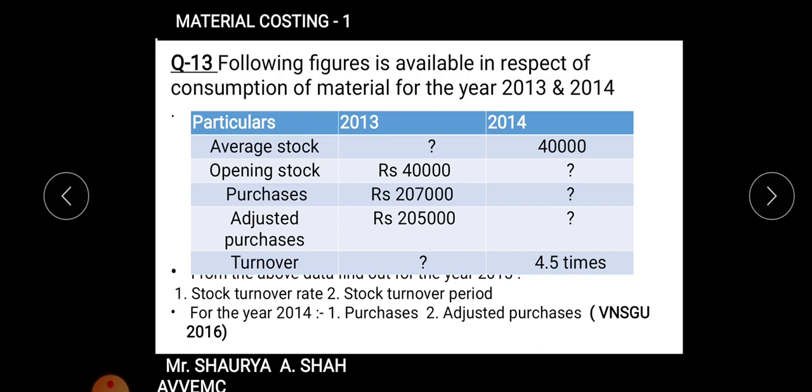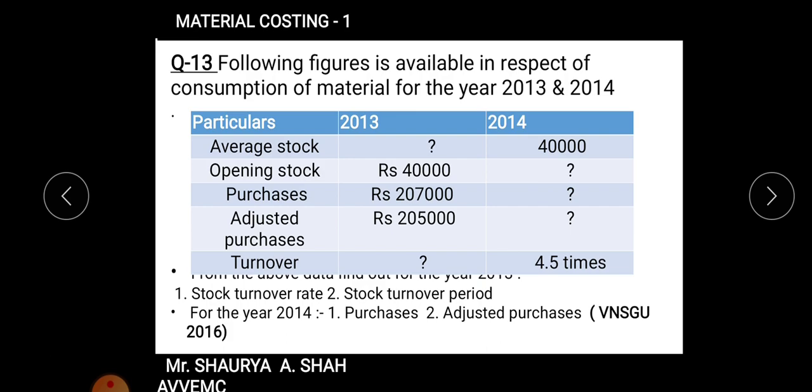So read carefully the sum, read and understand what I am saying, and then you have to solve it on your own, right? What information is given? Following figures are available in respect of the year 2013 and 2014, right? Amongst that, 2013 and 2014 average stock. For the year 2013 it is missing. For the year 2014 40,000 is given. 2013 opening stock is 40,000, 2014 it is missing.